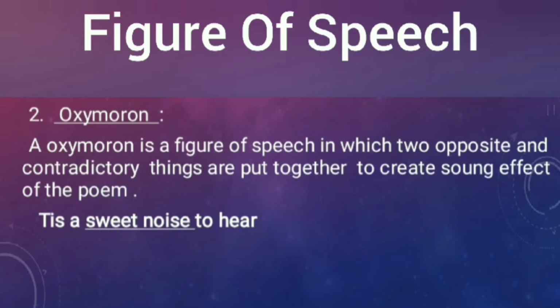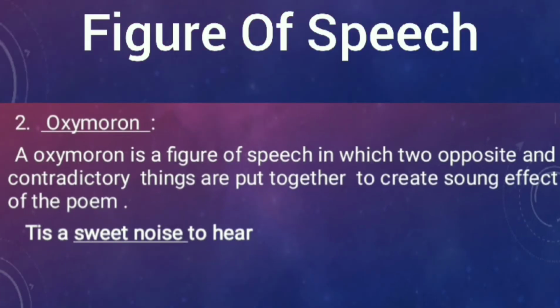effect of something. An example of oxymoron you can see here. For example, we have in this poem, "'Tis a sweet noise to hear," and I have underlined this phrase, sweet noise. You can see how the poet has used oxymoron, because the very word noise is something very harsh, unpleasant, and pinching. So if we look at the structure, the poet has used the word sweet with it. So this is an example of oxymoron, as the poet has used the phrase sweet noise.